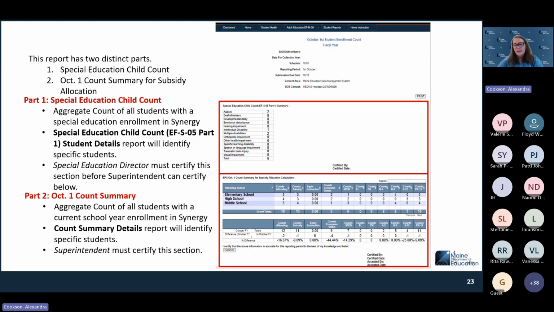So it's really important here to make sure that all of your enrollments outside of your catchment area are complete before anyone comes in and certifies this report, both the top section and the bottom section. It may be that the special education director has certified as well, and that will lock the report also. So that is why we wait until 10:30 to get those certifications done.